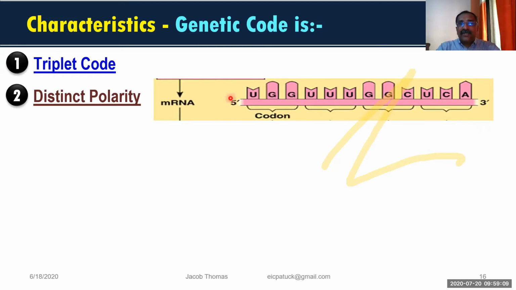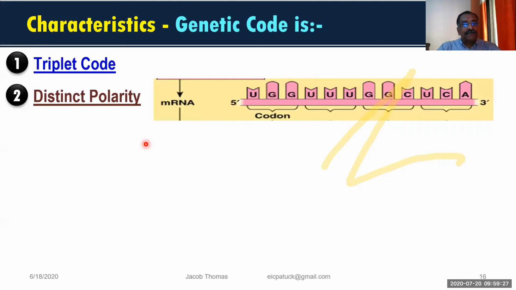Now look at this structure, this picture. In which direction do you always read the DNA or RNA? Please write in the chat box in which direction you always read the nitrogen bases.